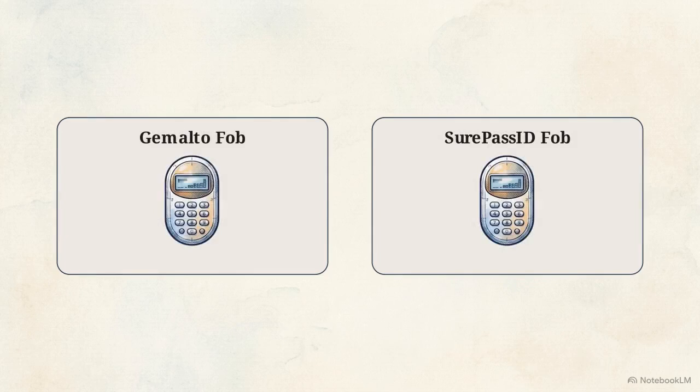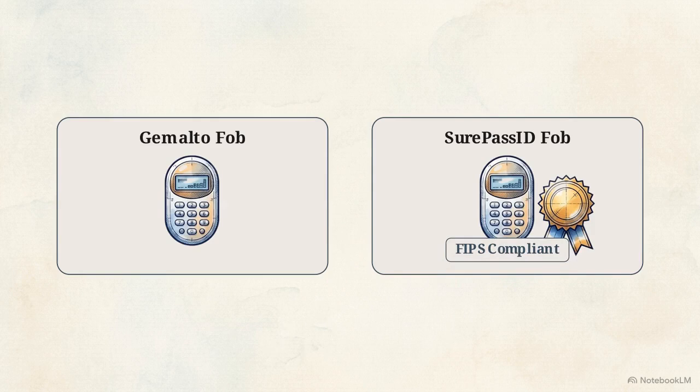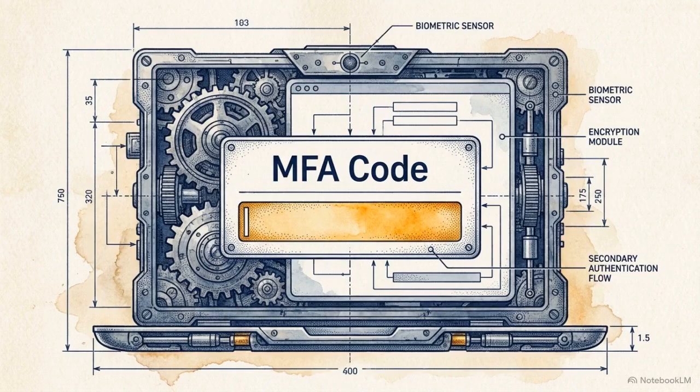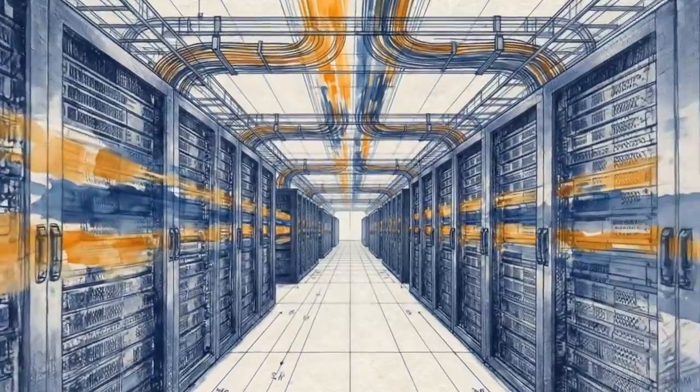For isolated environments, standard hardware fobs provide standalone digital tokens. For sovereign cloud deployments, AWS supports specialized fobs designed to meet FIPS compliance standards for GovCloud. Enforcing hardware MFA ensures that even if a local password is stolen, attackers cannot access the control plane without physical possession of the device. Human console access is only one pathway.